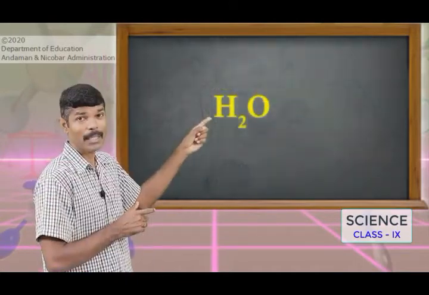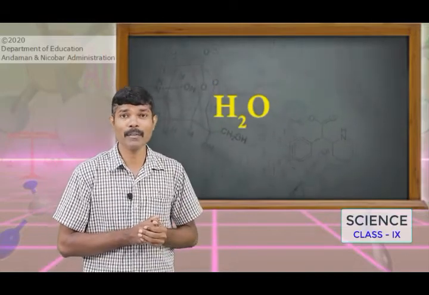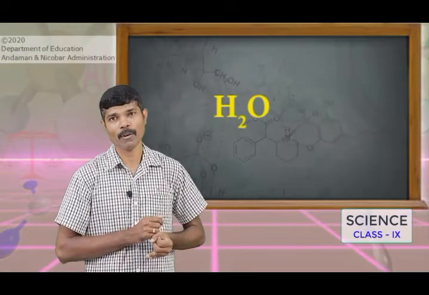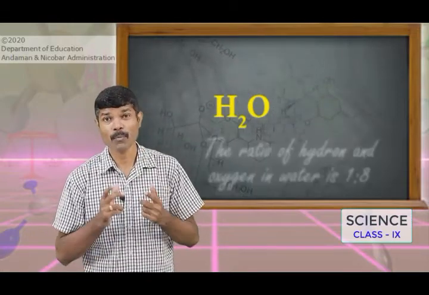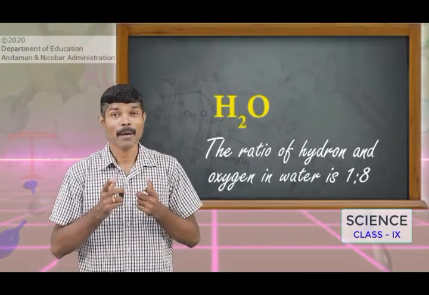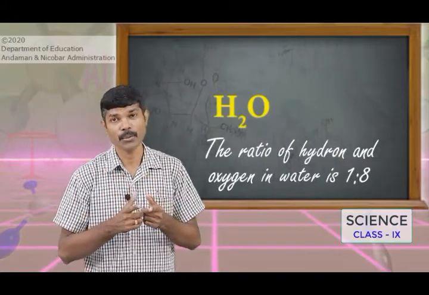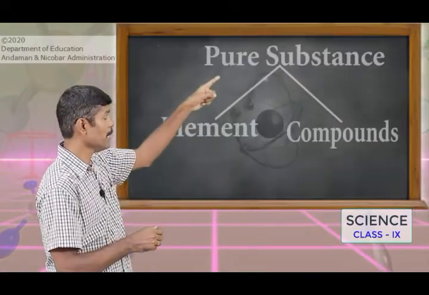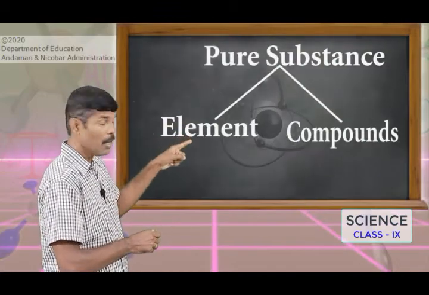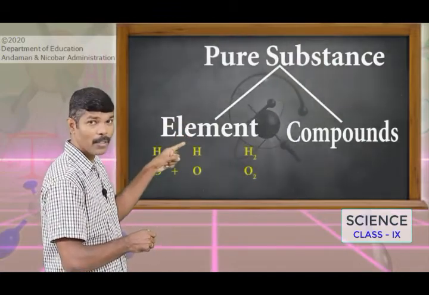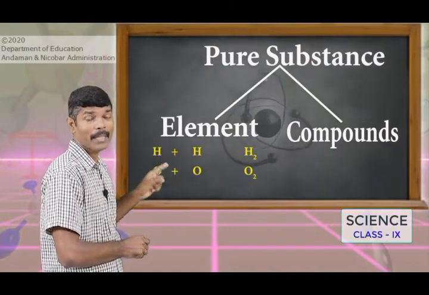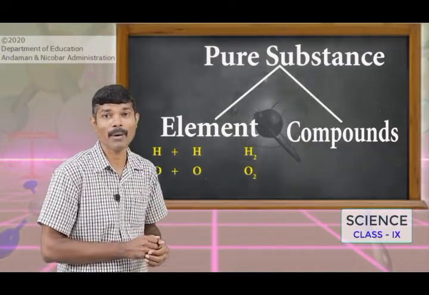Next example you see here, water. In water you will find two atoms of hydrogen and one atom of oxygen, and these atoms in a water molecule are combined in a fixed ratio, that is 1:8. You see here, pure substance is classified into elements. When two or more same type of atoms are combined, then we will get a molecule.